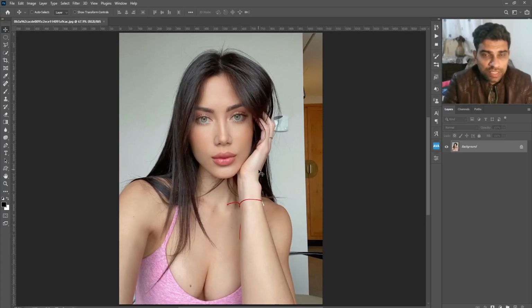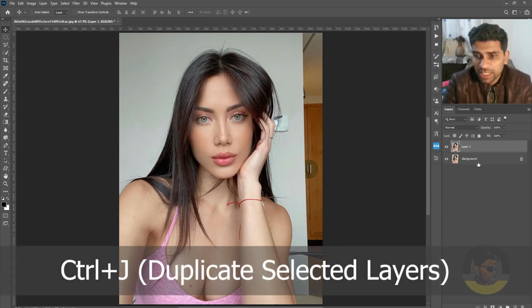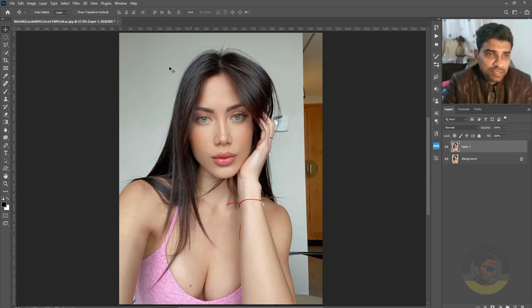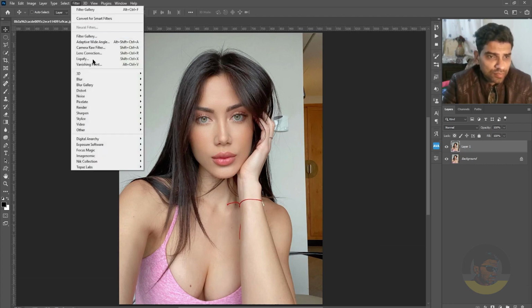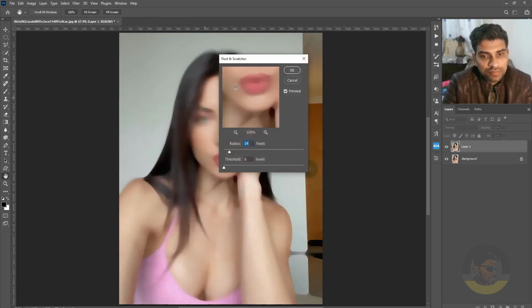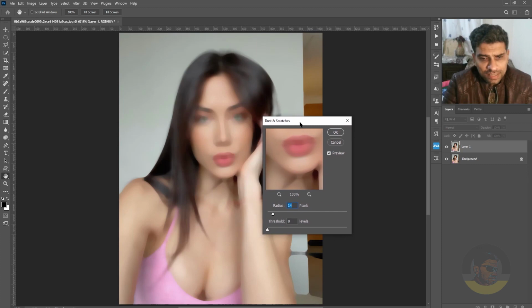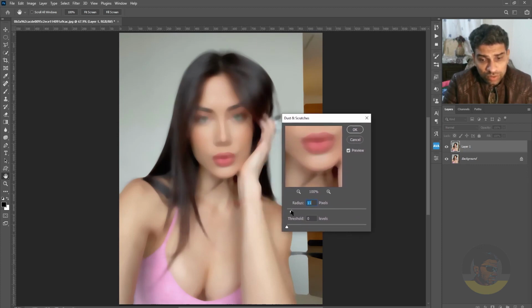Okay, the first step here is to duplicate the layer. By pressing Ctrl J on your keyboard, you can duplicate the background layer. Now it's time to apply a filter. Go to Filter menu, go to Noise and choose Dust and Scratches. Inside Dust and Scratches, you need to increase the radius until you can no longer see those stranded hairs. For the threshold, leave it at 0.